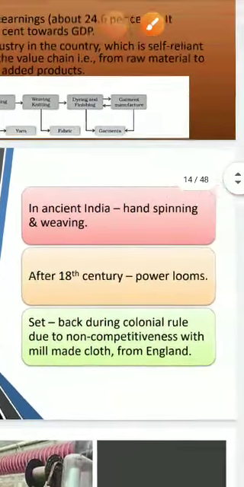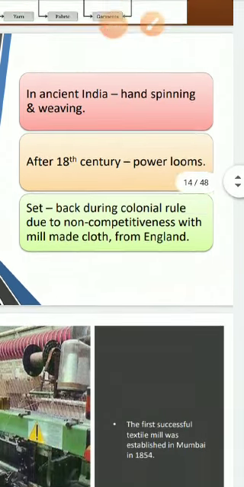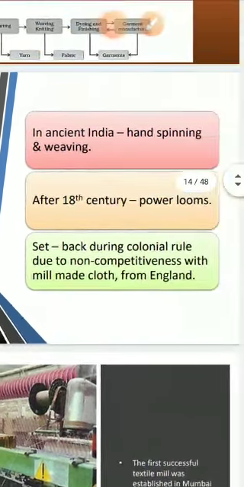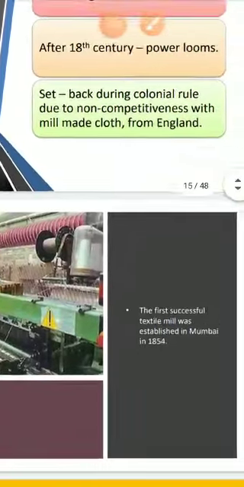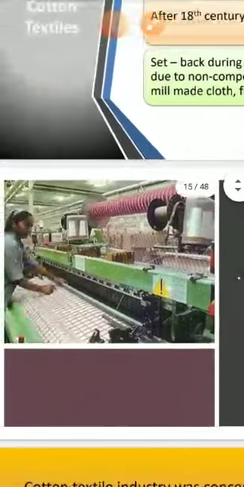Then we move to cotton textile. In ancient India, before the 18th century, hand spinning and weaving was done, and after the 18th century, in the modern age, we started to use power looms. Then a setback during colonial rule due to non-competitiveness with mill-made cloth from England. We suffered from the 16th to 19th century because what they were bringing from England was competing with Indian handmade goods, which could not compete. The first successful textile mill was established in Mumbai in 1854.